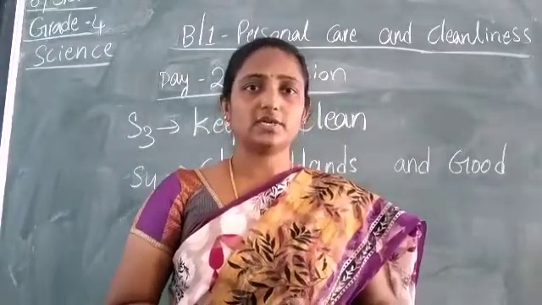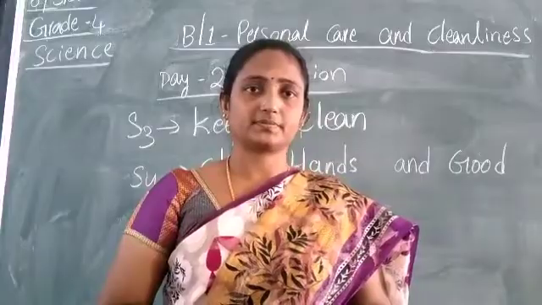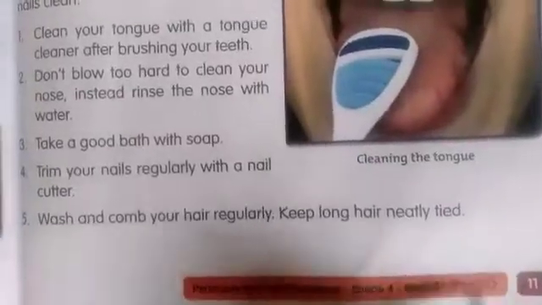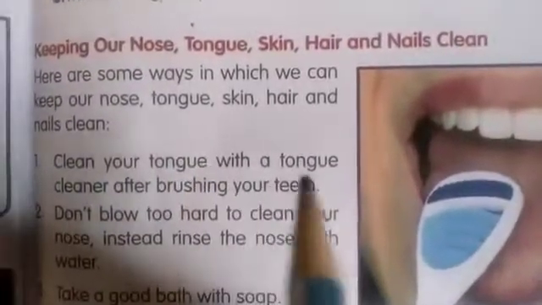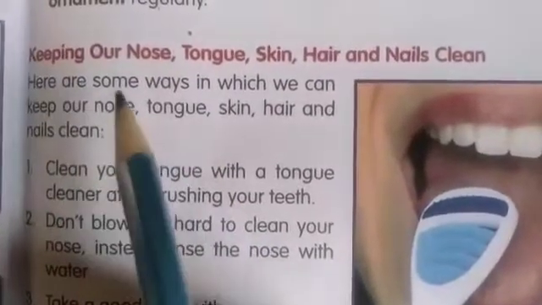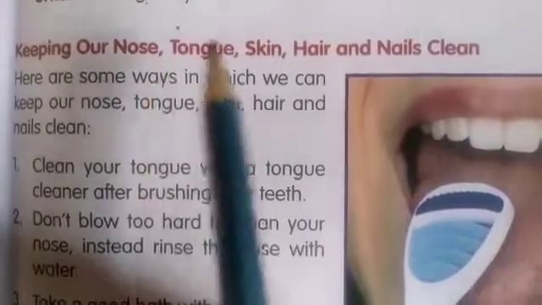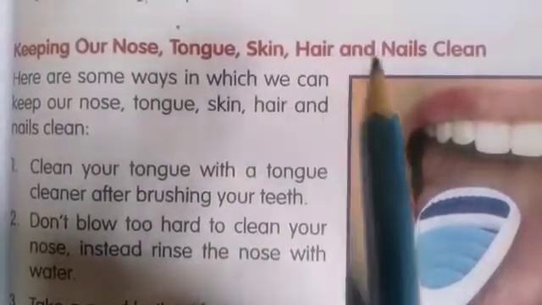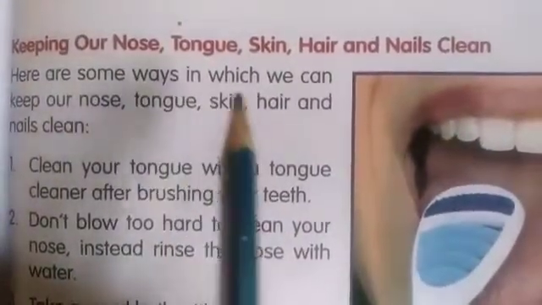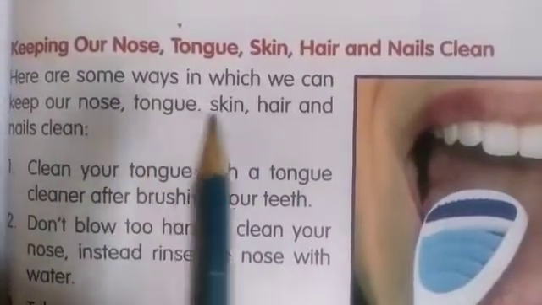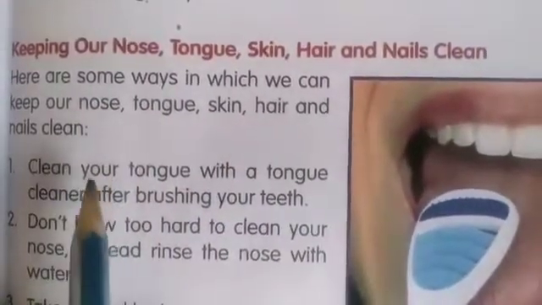Now let us read from the reader. Children, open your reader, page number 11. First you have to read the lesson from the reader. Twice or thrice read the lesson. Keeping our nose, tongue, skin, hair and nails clean. Here are some ways in which we can keep our nose, tongue, skin, hair and nails clean.